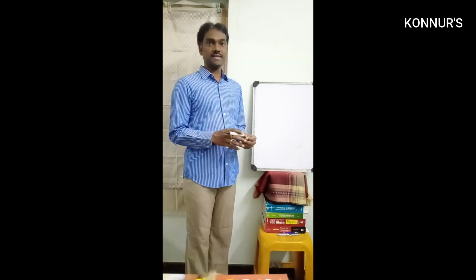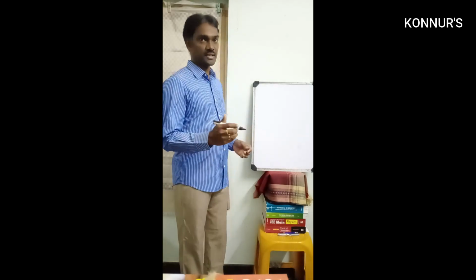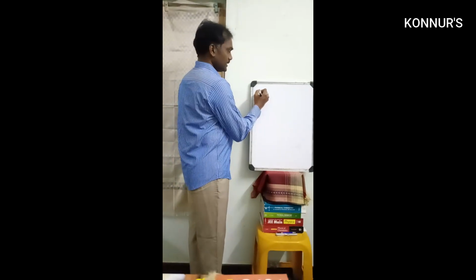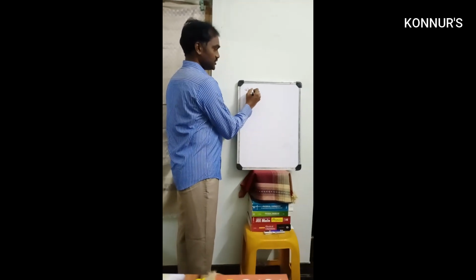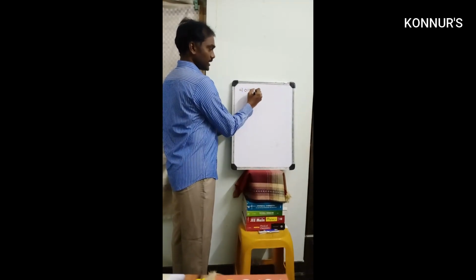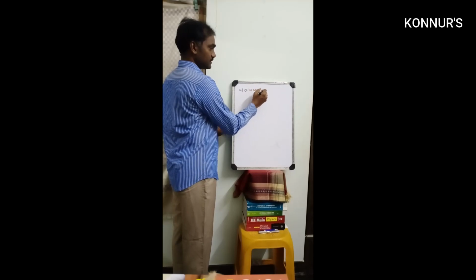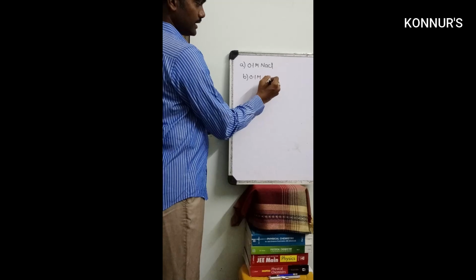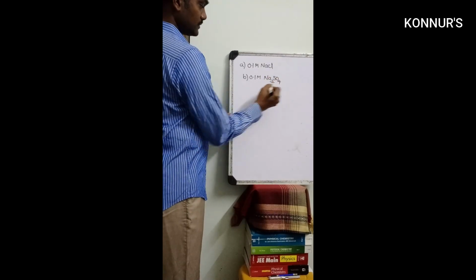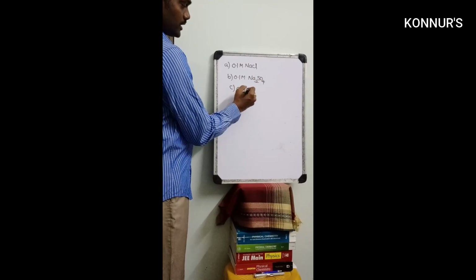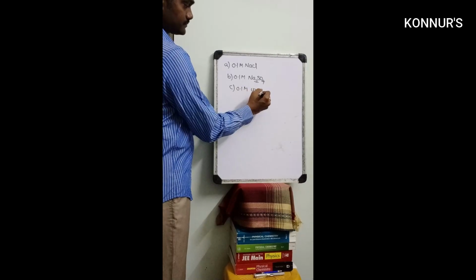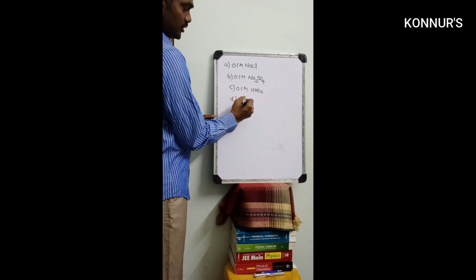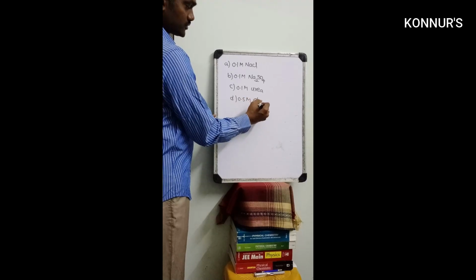Now we are discussing one problem on depression in freezing point. You take the options: 0.1 molar NaCl, 0.1 molar Na2SO4, 0.1 m urea, and 0.5 m glucose.